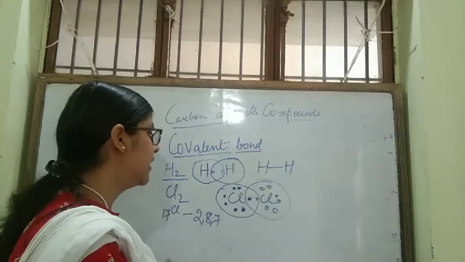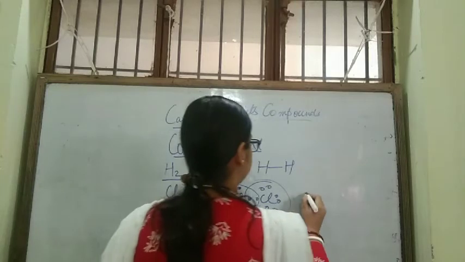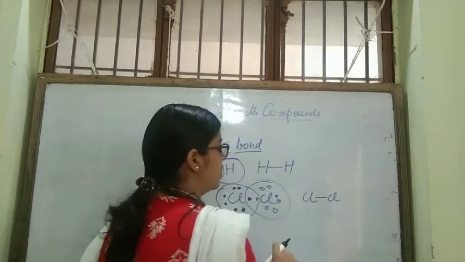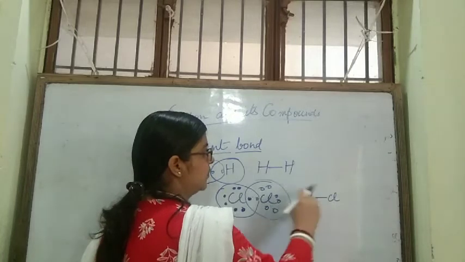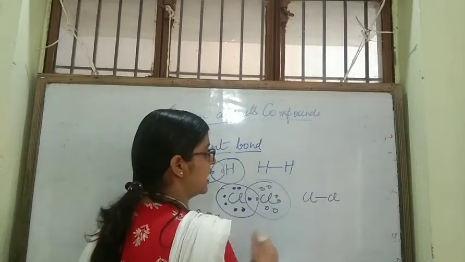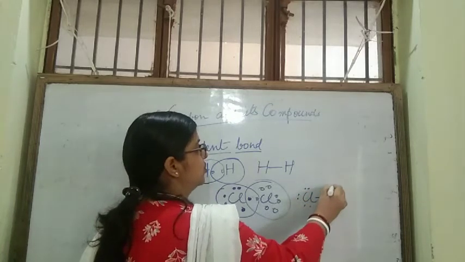In this way, they will complete their octet. Here chlorine is sharing 1 electron, so they have 1 bond, which is denoted by 1 straight line. And the unshared electrons you can show by dots.